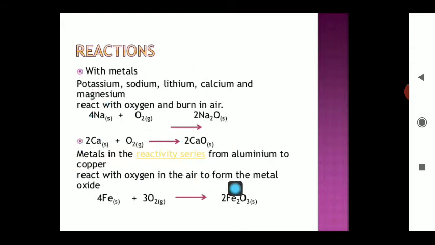All these reactions are due to the high electronegativity of oxygen. You know, oxygen has a tendency to attract electrons towards itself, and this property is known as electronegativity, and this property is suitable for the reaction with metals. You know that metals can lose electrons easily and show electropositive character. So all types of metals can easily combine with oxygen in normal conditions, and they form the corresponding metal oxides.